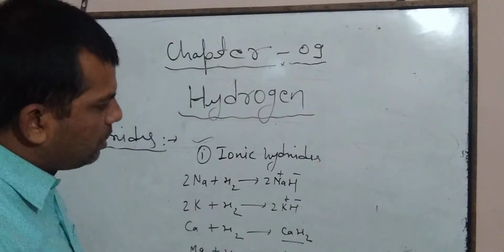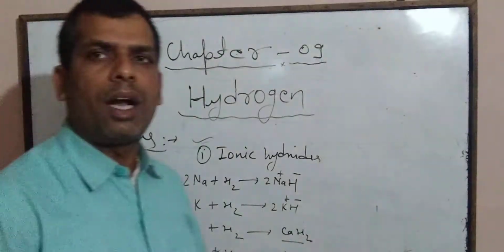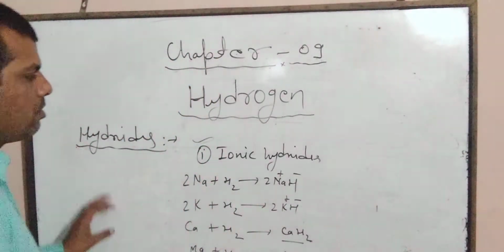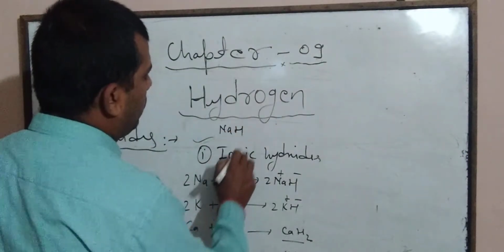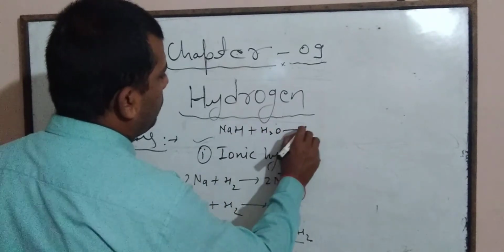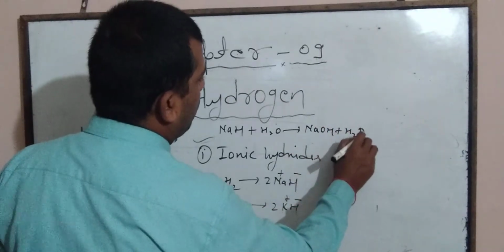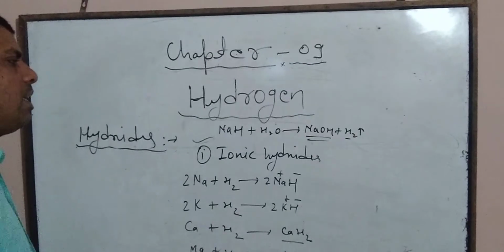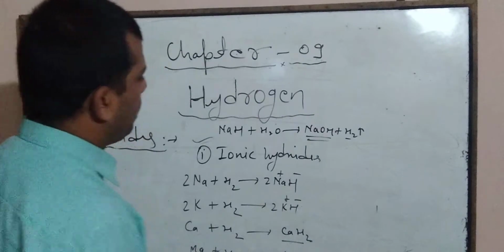These hydrides react with water to form their corresponding hydroxide with release of hydrogen gas. Like sodium hydride, NaH, reacts with water to form NaOH with release of hydrogen gas.